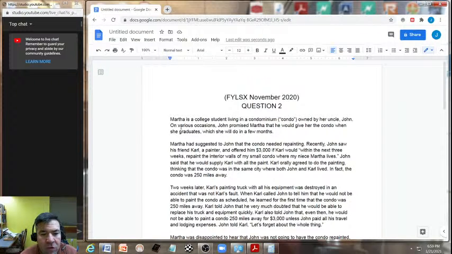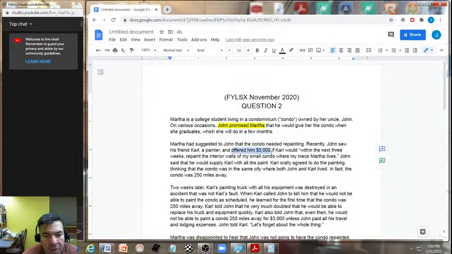On various occasions, John promised Martha that he would give her the condo when she graduates, which she will do in a few months. Now, John promised Martha. That's going to be very important here. That sounds very similar to something like maybe promissory estoppel, possibly. We'll have to see here. Martha had suggested to John that the condo needed repainting. Okay. Recently, John saw his friend Carl, a painter, and offered.